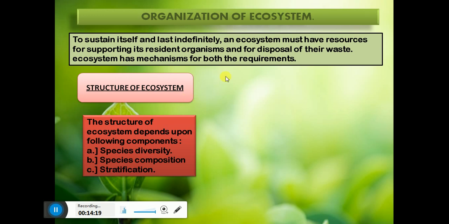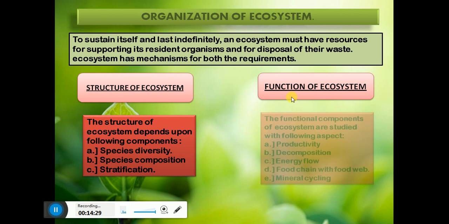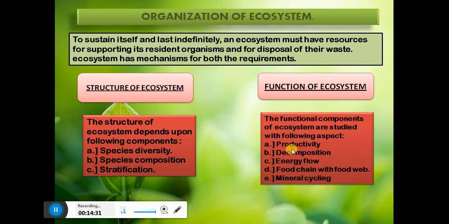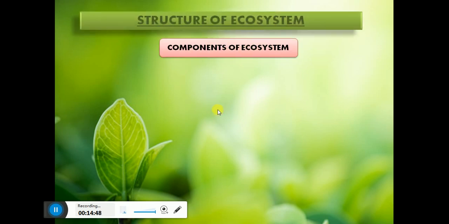I already said that organization of ecosystem includes two main parts, that is structure of ecosystem and functions of ecosystem. So what does function of ecosystem include? The function of ecosystem includes productivity, decomposition, energy flow, food chain with food web, and mineral cycling. Today we'll only focus on the structure of ecosystem. So let's get started. Structure of ecosystem.